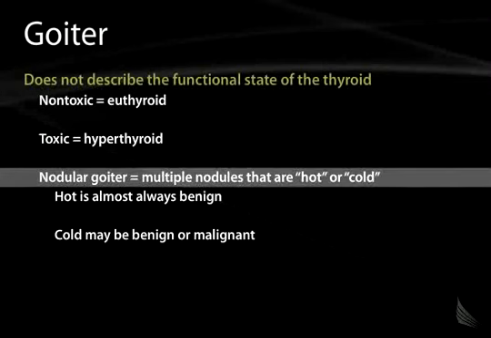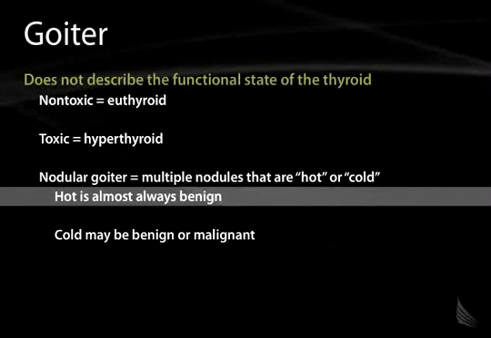The term nodular goiter implies a large thyroid goiter that has multiple nodules. Now, these nodules may either be hot or cold. And hot is almost always benign. When you have a hot nodule, that implies that it's taking up a lot of radio-labeled iodine, and that implies that it's a functional nodule.